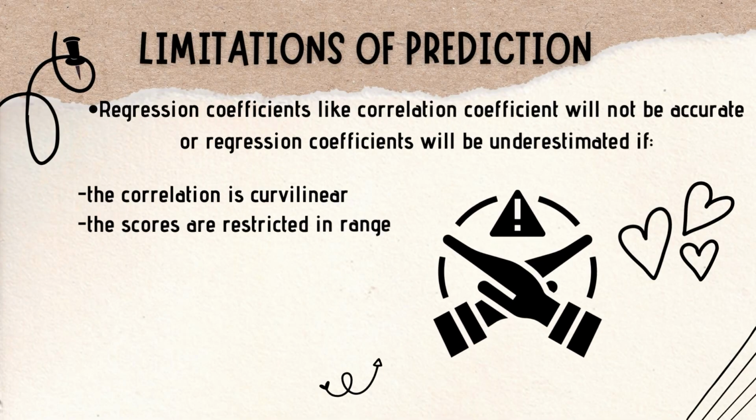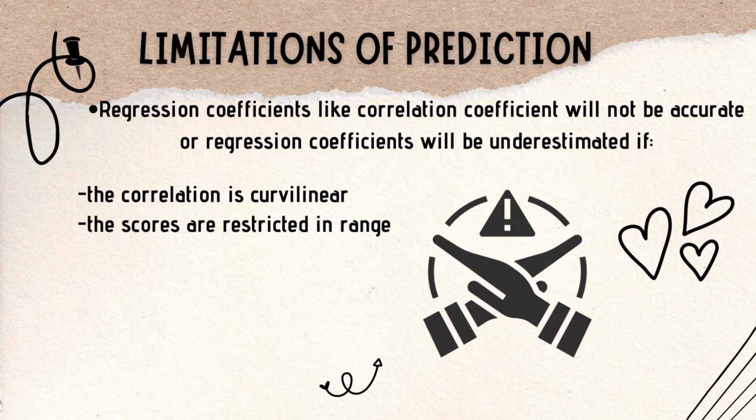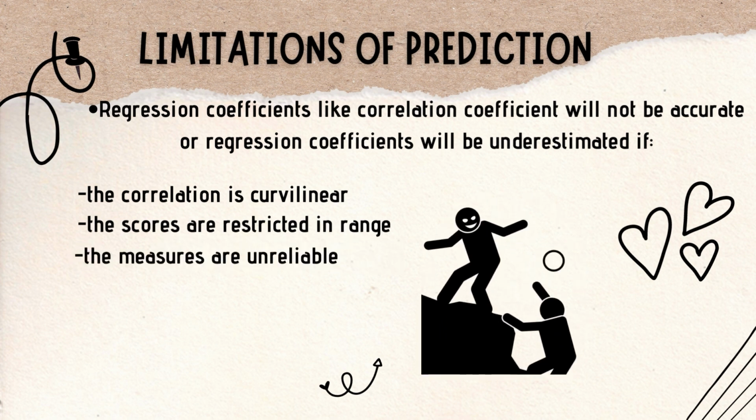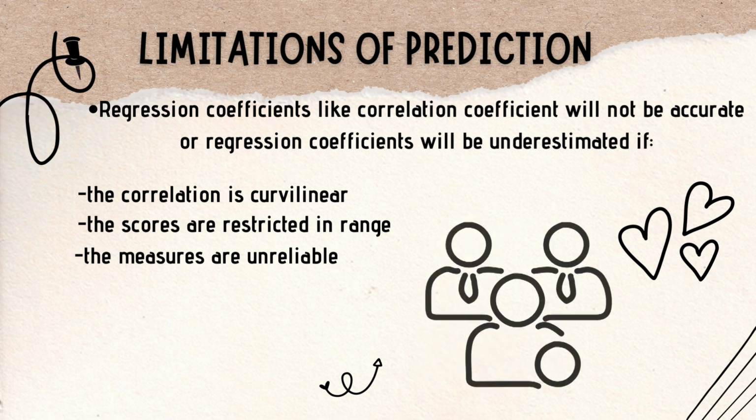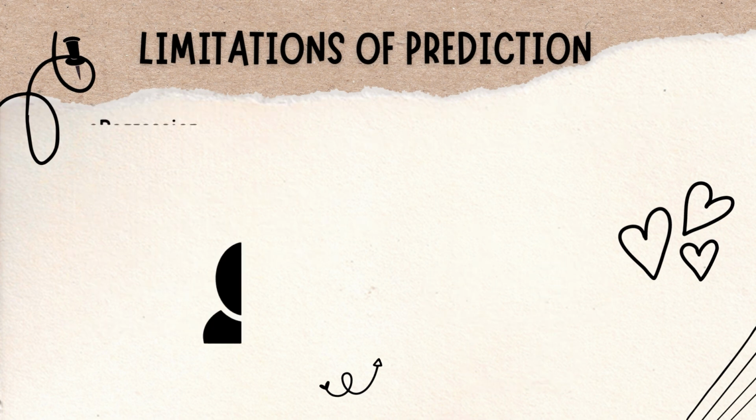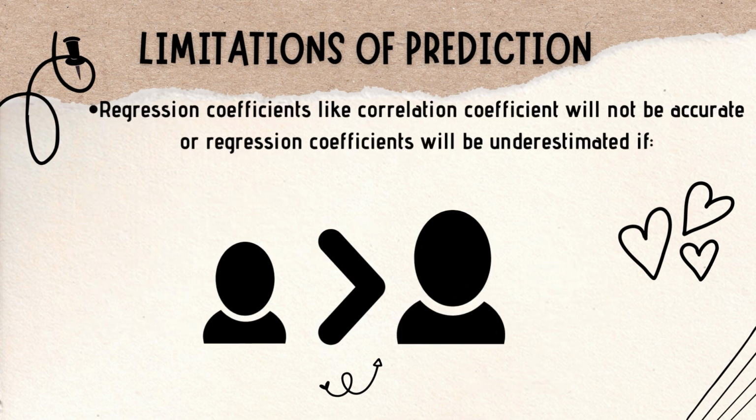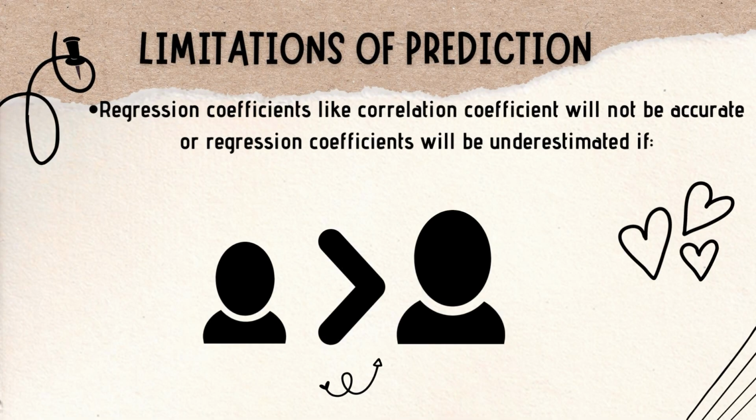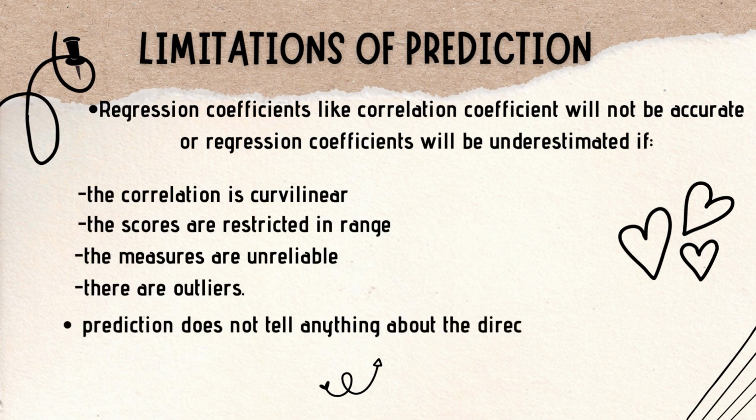The limitations of prediction are the same as the limitations of correlation. It will not be accurate when your correlation is curvilinear, when the scores are restricted in range, when the measures are unreliable, and when there are outliers. All the criteria which we use for the correlation coefficient, we also use for predictions. When these conditions are there, the regression coefficient will not be accurate; it will be either overestimated or underestimated. Also, prediction does not tell us anything about causality or the direction of causality. So it is again not a cause and effect relationship, which we will only get through experimental research.